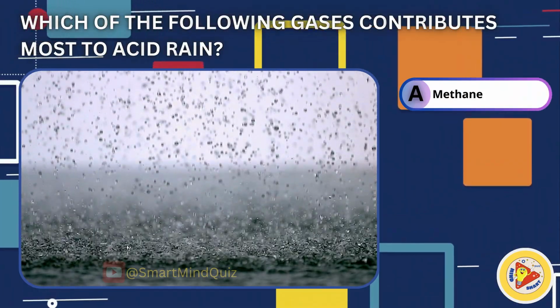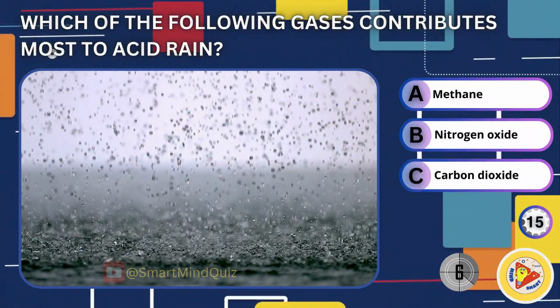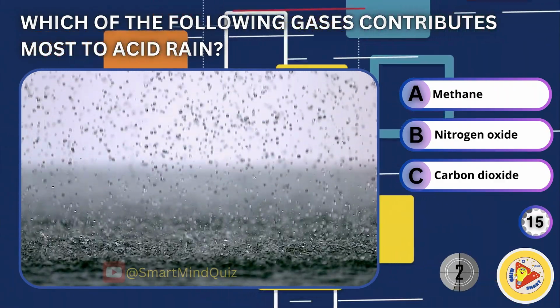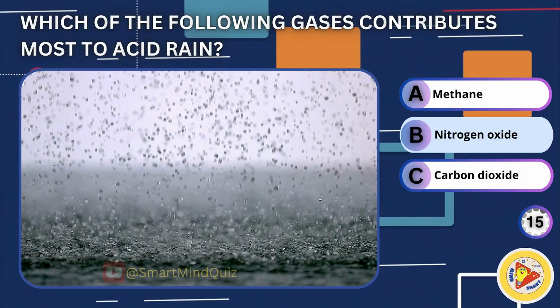Which of the following gases contributes most to acid rain? Methane, nitrogen oxide, carbon dioxide. Right answer is nitrogen oxide.